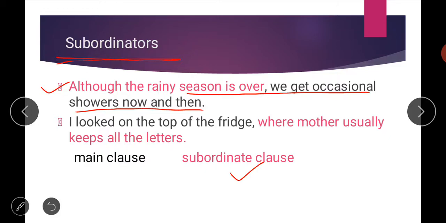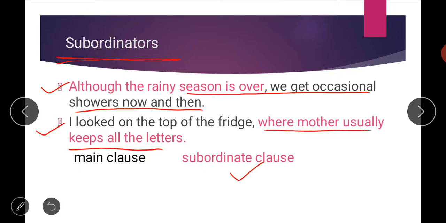And in the second sentence also, I looked on the top of the fridge where mother usually keeps all the letters. So see students, in both of these sentences, the pink part of the sentence is your subordinate clause. Subordinate clause means the clause which is depending upon another part of the sentence. So if we simply say although the rainy season is over, it does not make complete sense. Similarly, where mother usually keeps the letter, again it does not make complete sense.